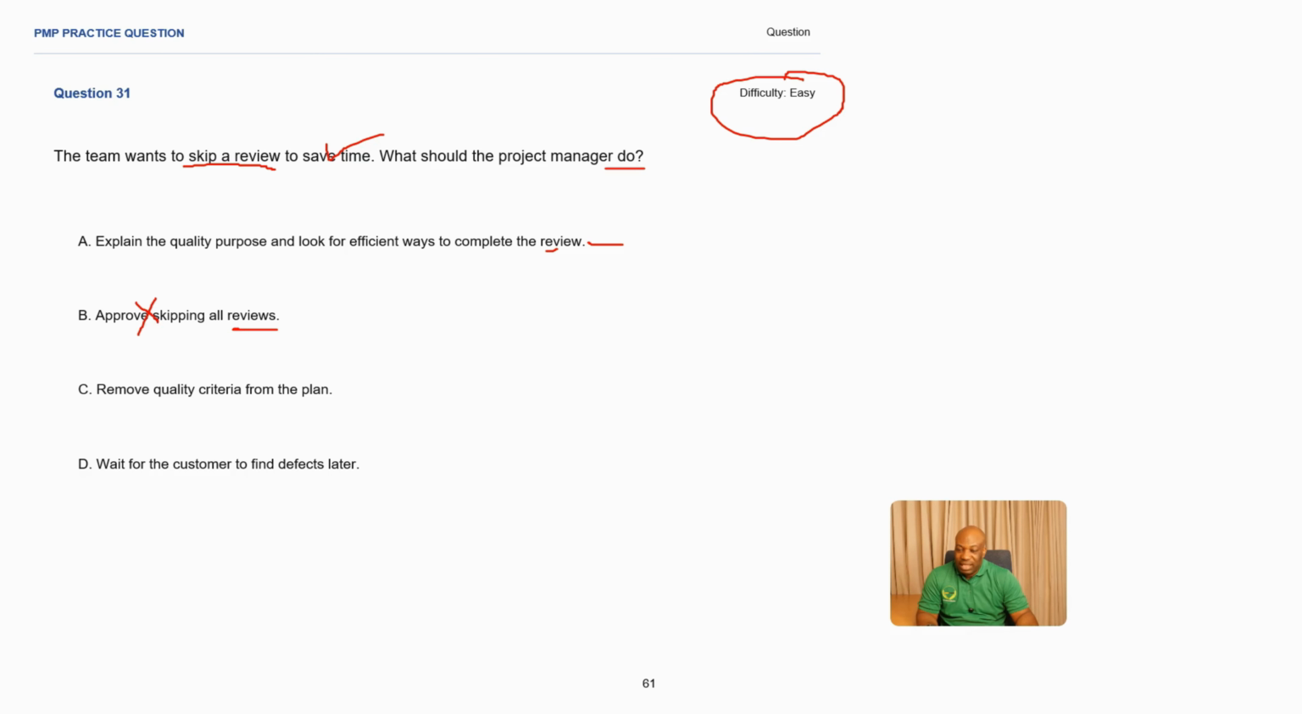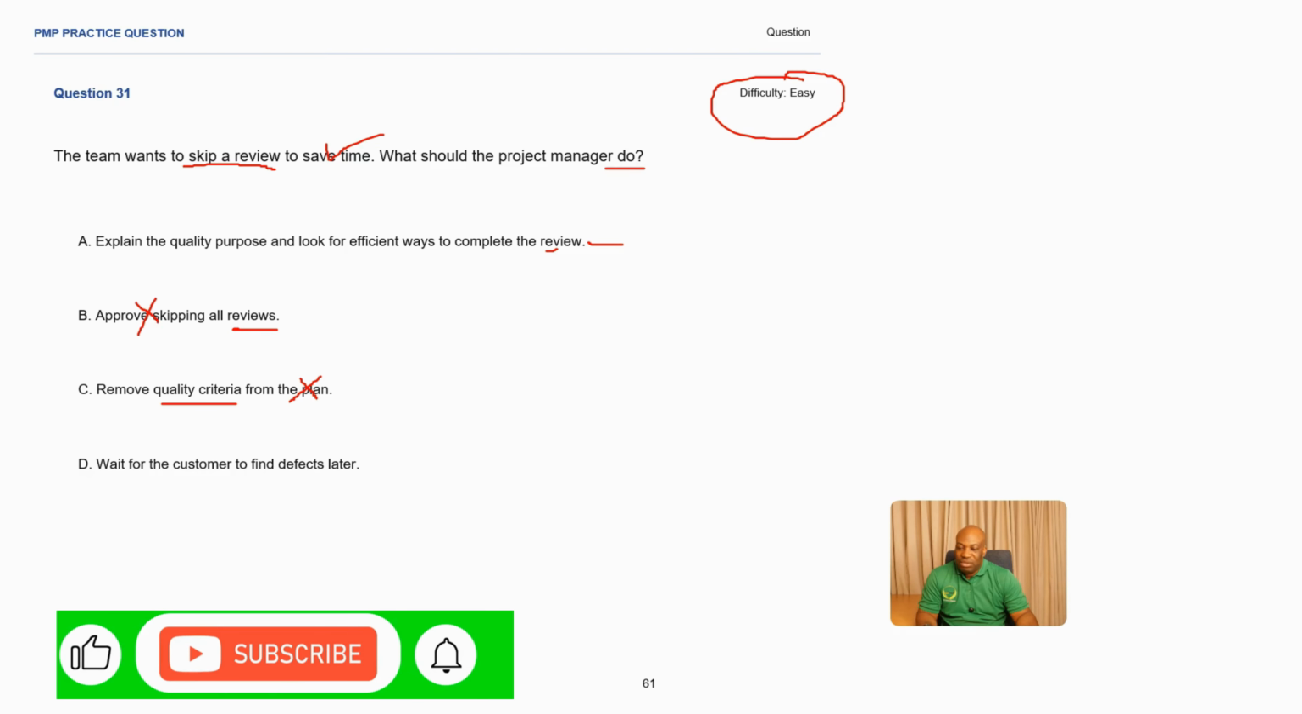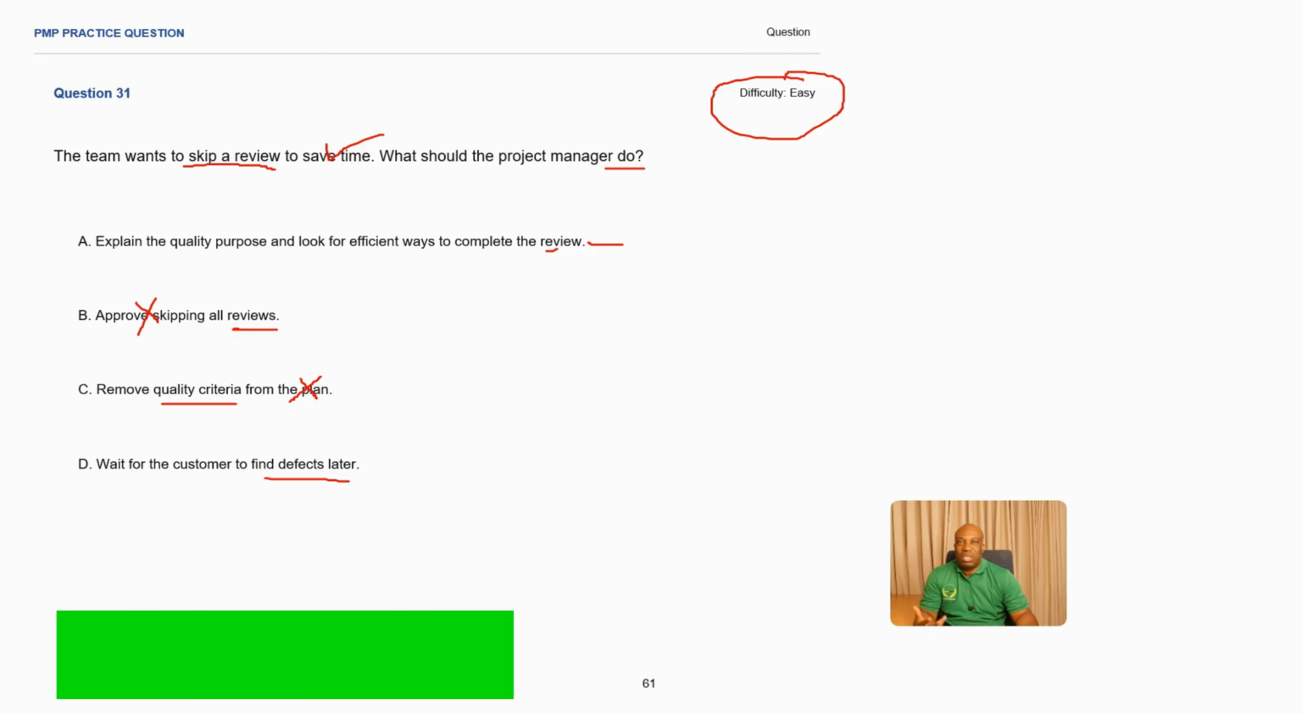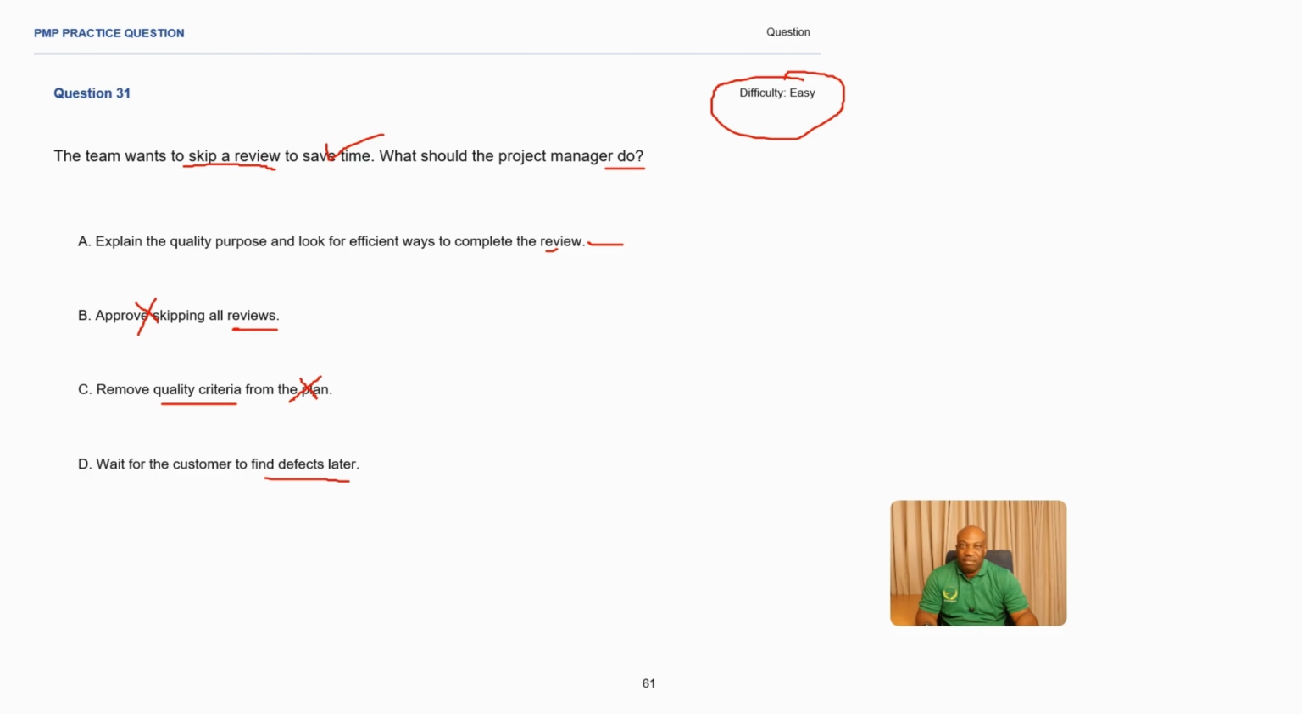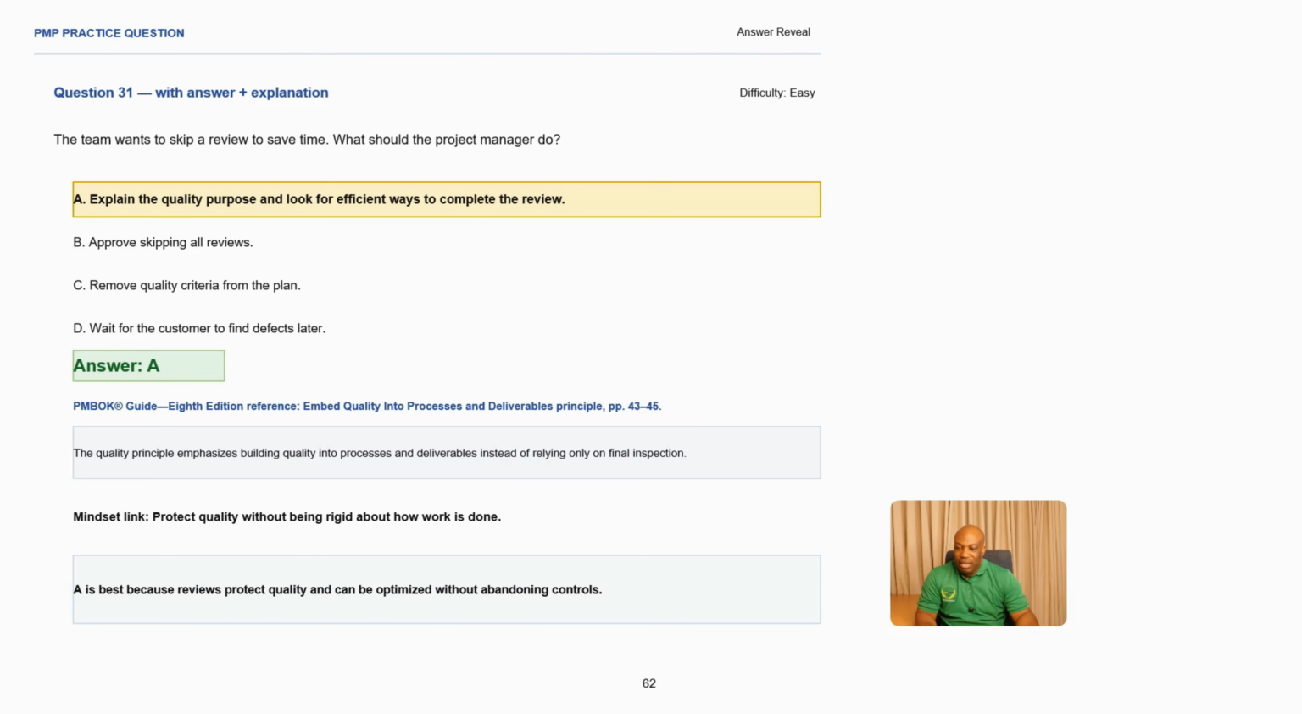C, remove quality criteria from the plan. You don't remove quality criteria. The purpose of doing a project is to produce a deliverable of high quality, making this an incorrect answer. D, wait for the customer to find defects. You don't give defects to customers. It might be very costly to correct defects once they are discovered by the customer, as compared to being discovered during the development process, making this an incorrect answer. Therefore, in this scenario, the correct answer is A.